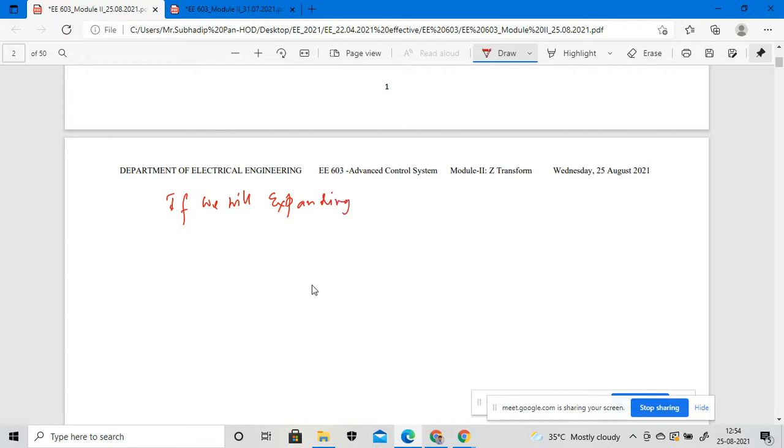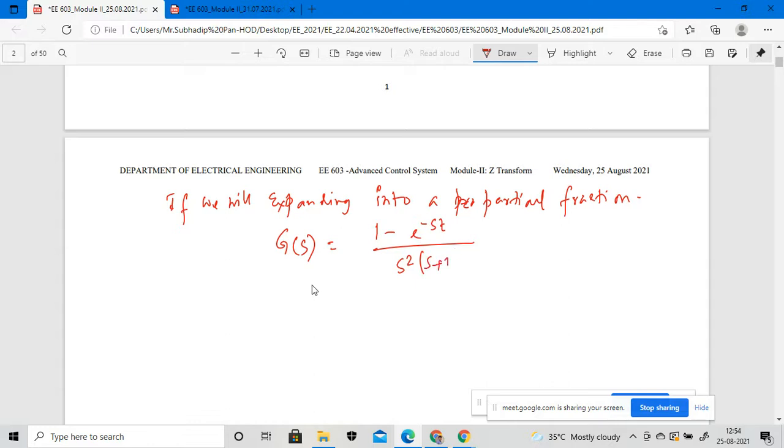Expanding into a partial fraction, okay, so that particular G(s) is equal to what will be my actual function, that will be 1 minus e to the power minus sT divided by s square (s plus 1).